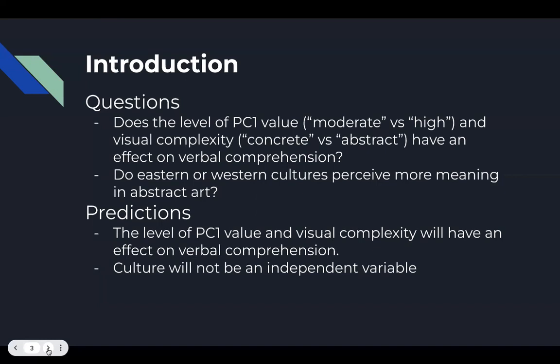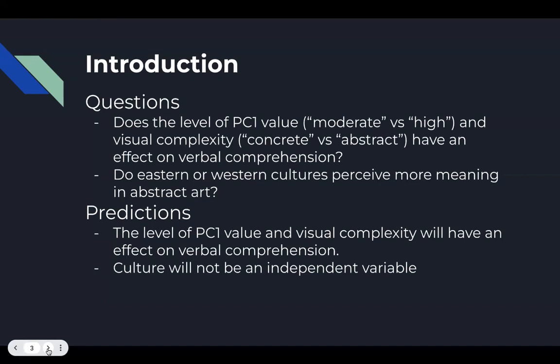What we want to know is, does the level of PC1 value, with the two levels being moderate and high, and visual complexity being concrete or abstract, have an effect on verbal comprehension? We would also like to know if Eastern or Western cultures receive more meaning in abstract art.